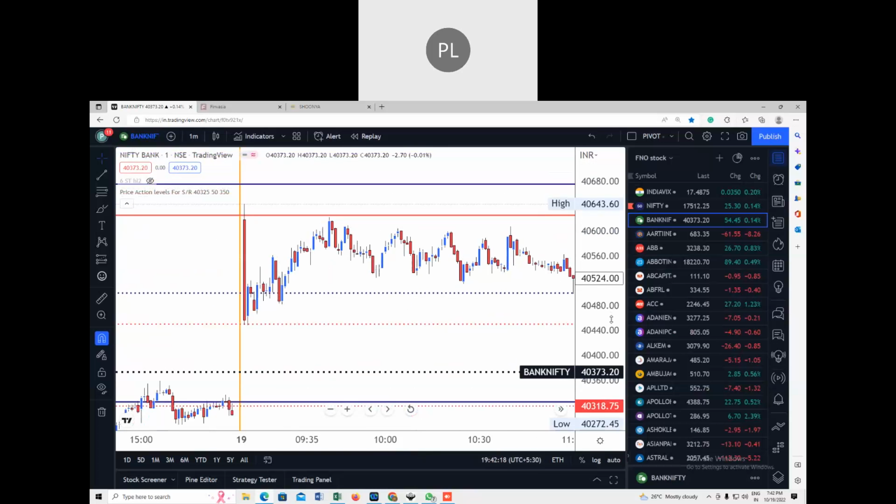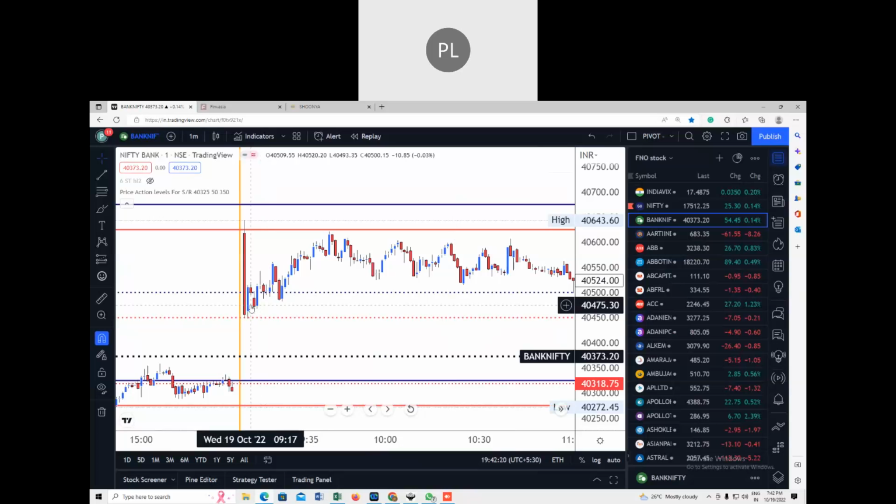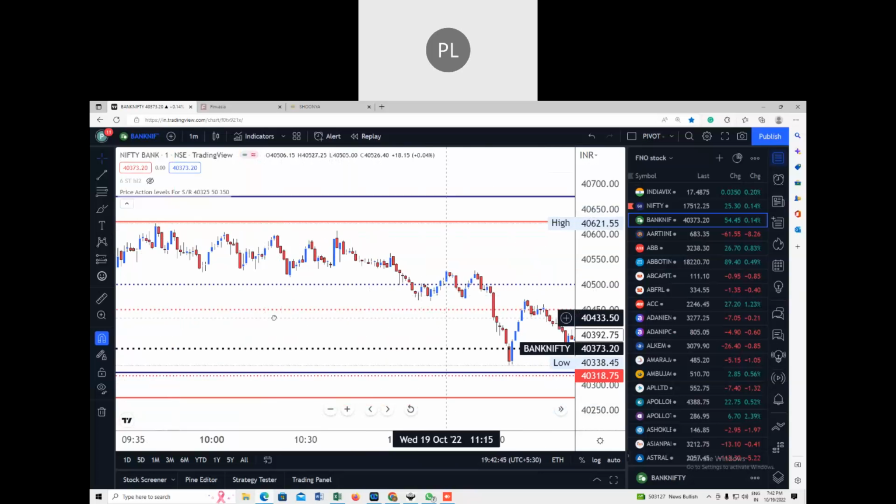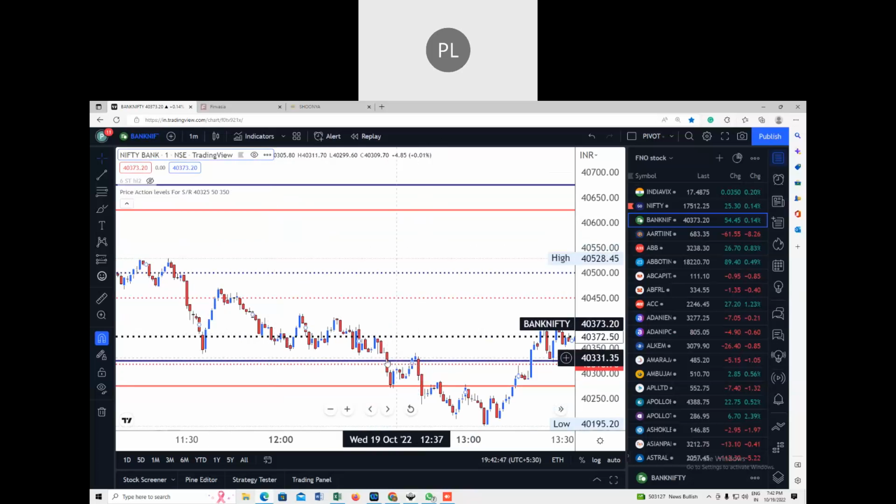So you can see that on 19th it opened in between this level. It did not touch the resistance. It made a high of 574 and the level is 625. So you can see that the high made was 621 and our sell was at 625. If this would have met, then we would have got a good target, but because it reached, there was a gap of 4 rupees, this trade could not be executed, and then we started the buy from here.